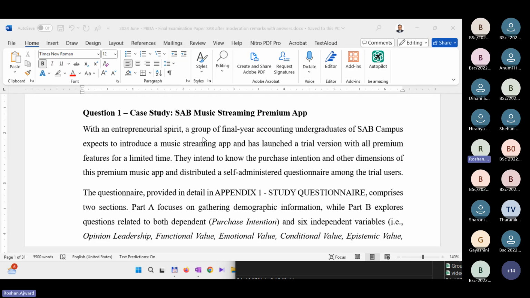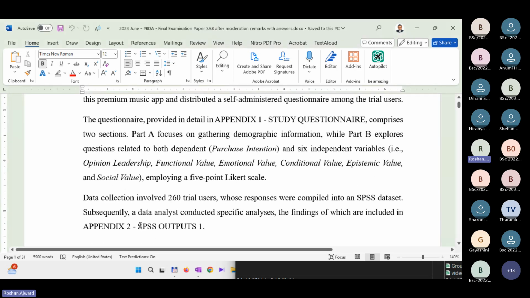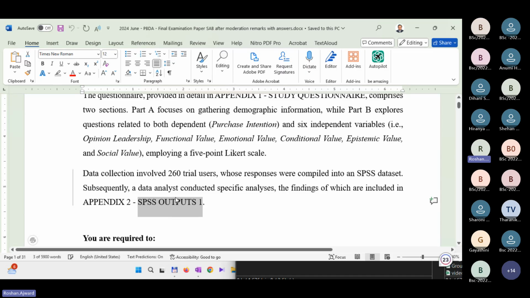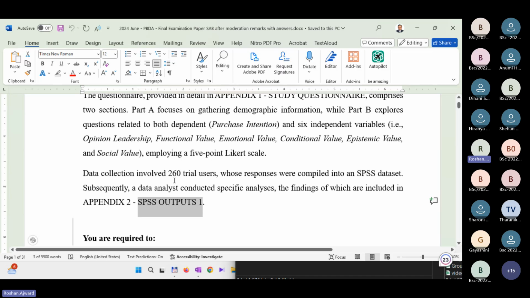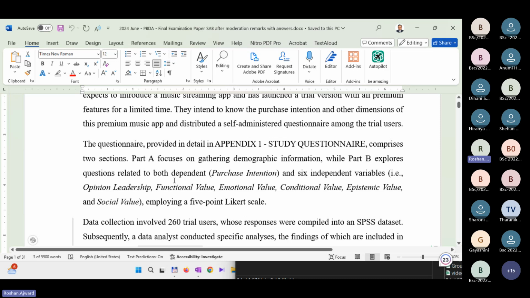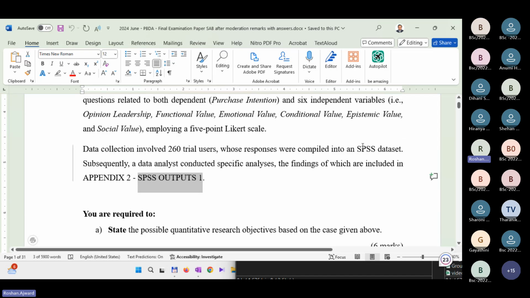On the other hand, if you are current students, you will get Stata outputs. Here it's SPSS, but you will get the Stata outputs, so you don't need to worry about that. Better if I give you one which has Stata outputs.